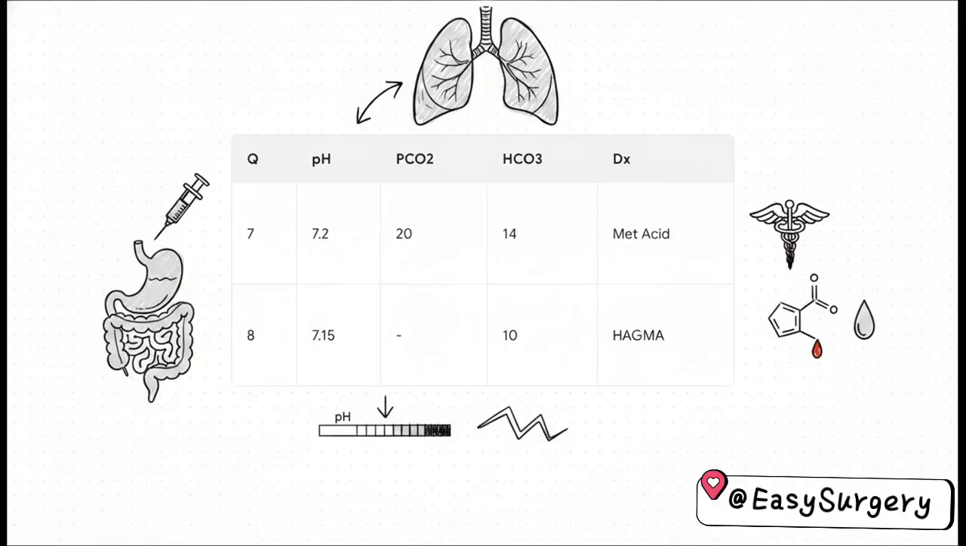Throw in Kussmaul breathing in a diabetic patient, drop that pH down to a severe 7.15 and a bicarb of 10. That context shifts your specific diagnostic answer to a high anion gap metabolic acidosis.